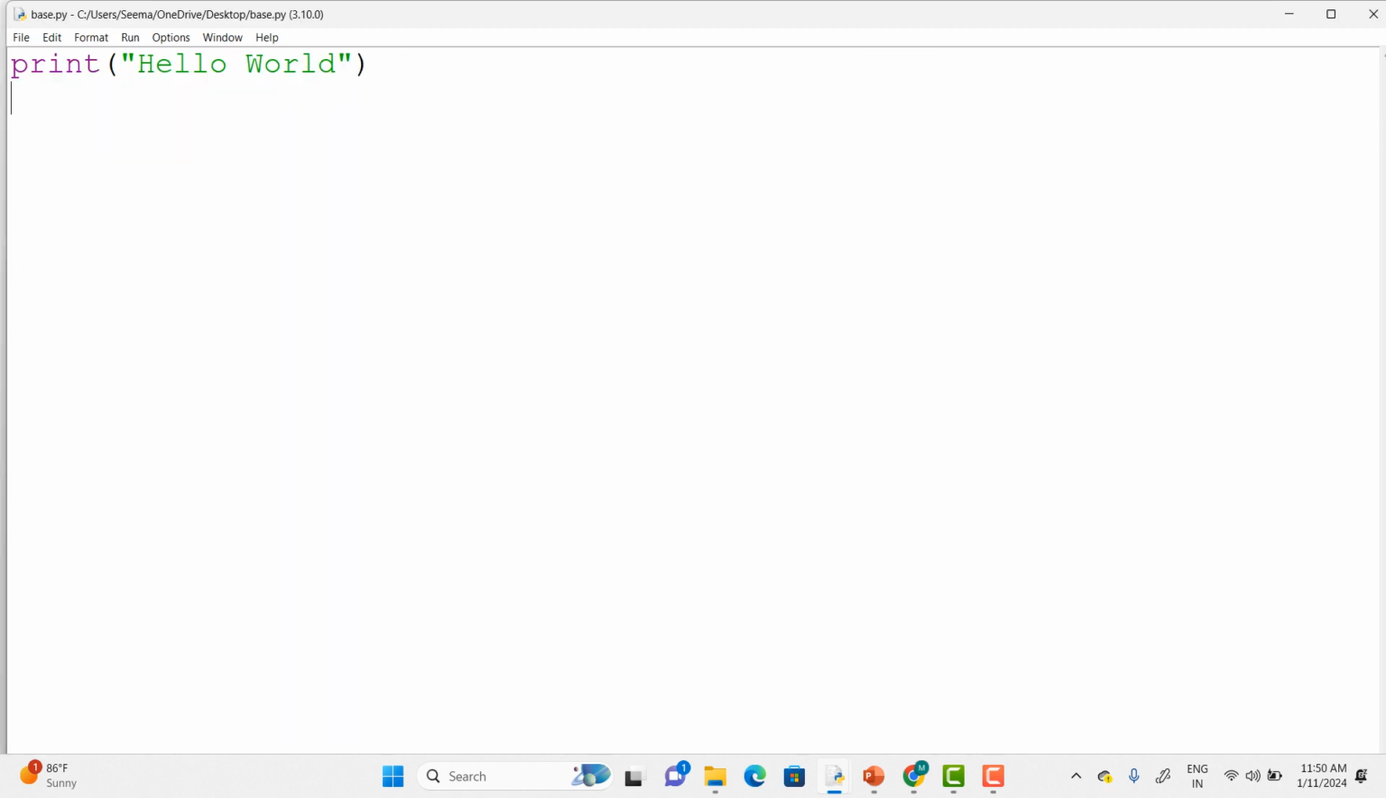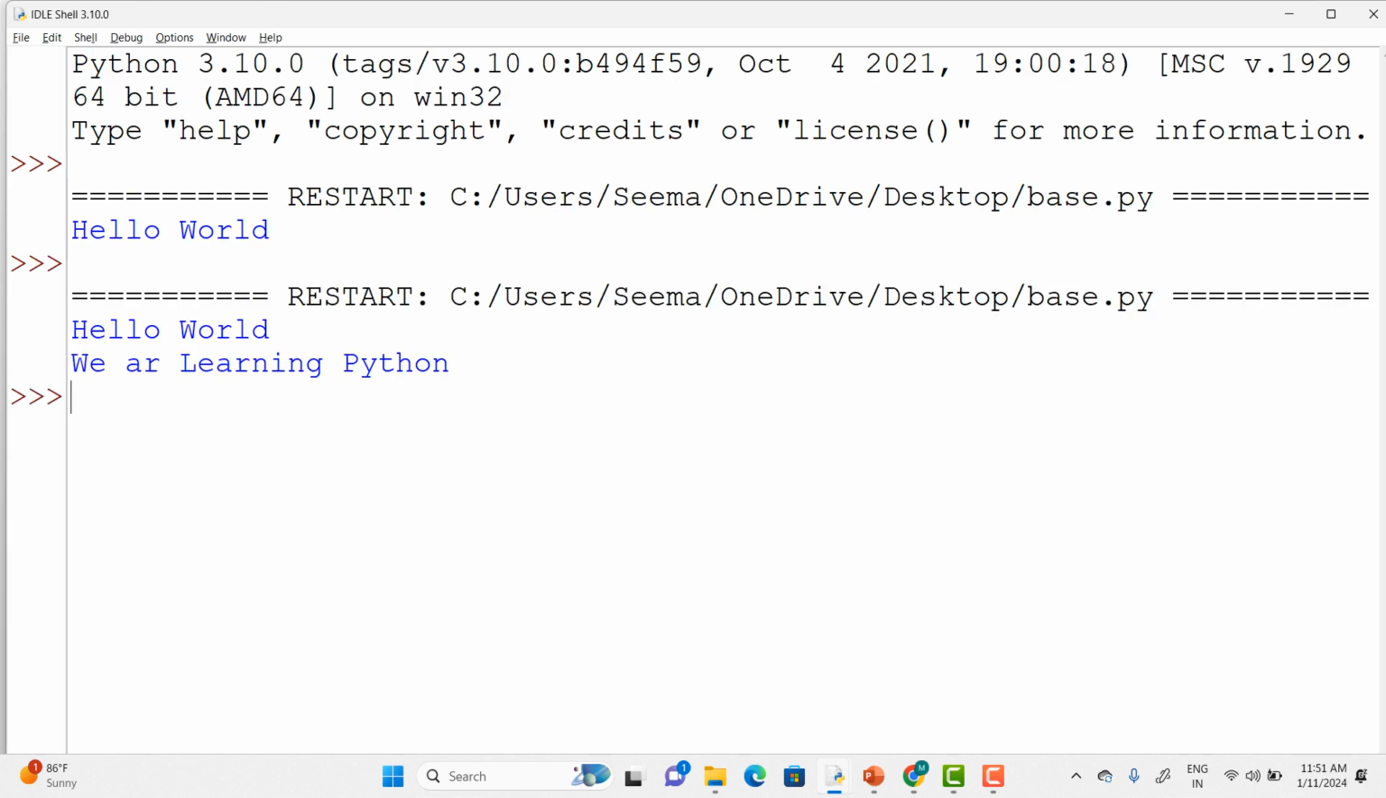Are you getting the output over here? Yes. So this is how we print a basic hello world in Python. Isn't it very easy? Now let's say that I want to print something else, like we are learning Python. Everything we write goes inside double quotes. We are learning Python. Control S, F5. Now this time you can see that I am getting hello world, we are learning Python.